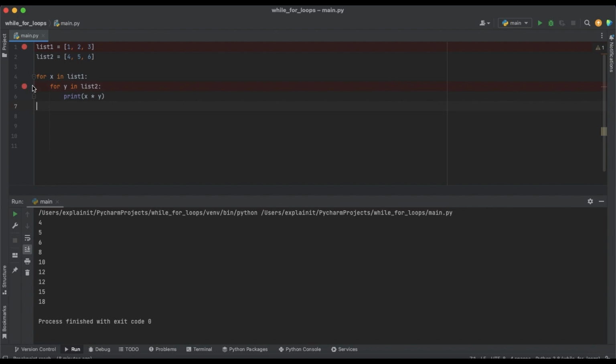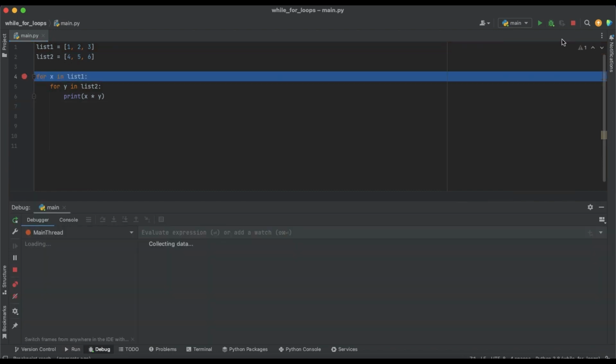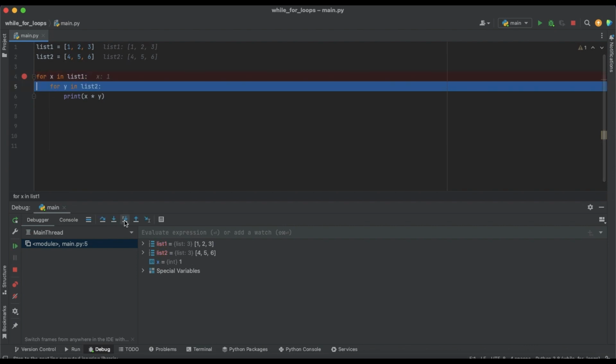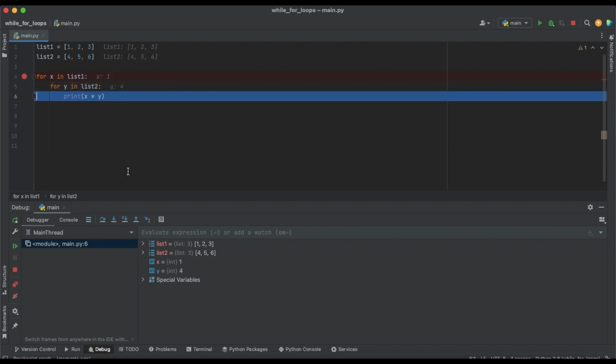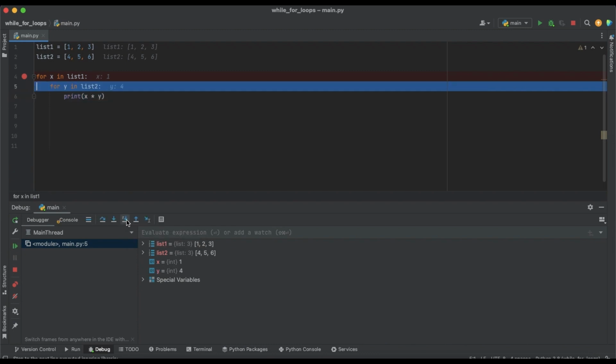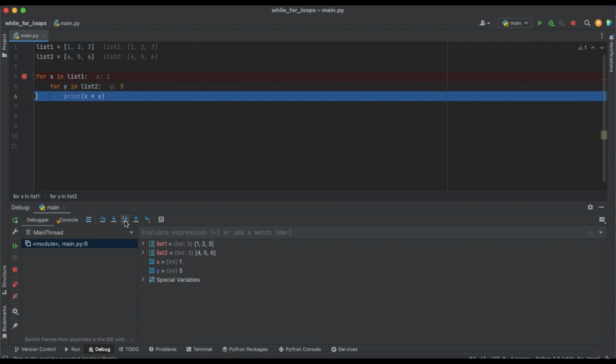Let me just show you with the debugger, it would be easier to understand. So we have our first loop. We have x is 1 and y is 4. Then we will print 1 multiplied by 4. Then we go back to this one, as you can see, and we change our y from 4 to 5, and we multiply it. And then to 6.